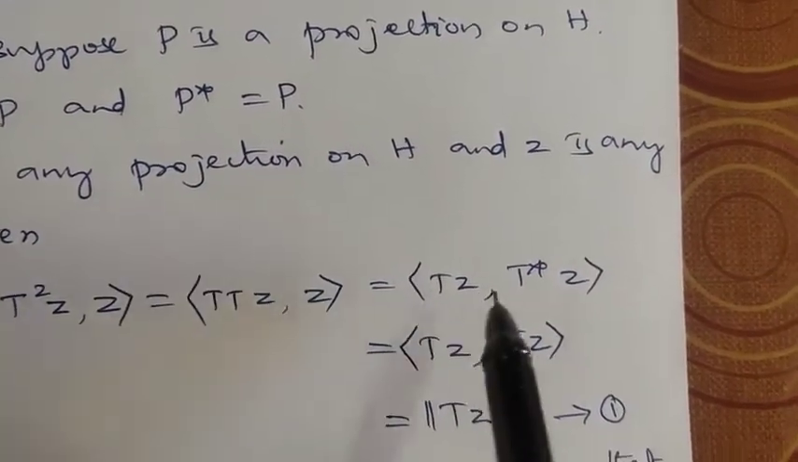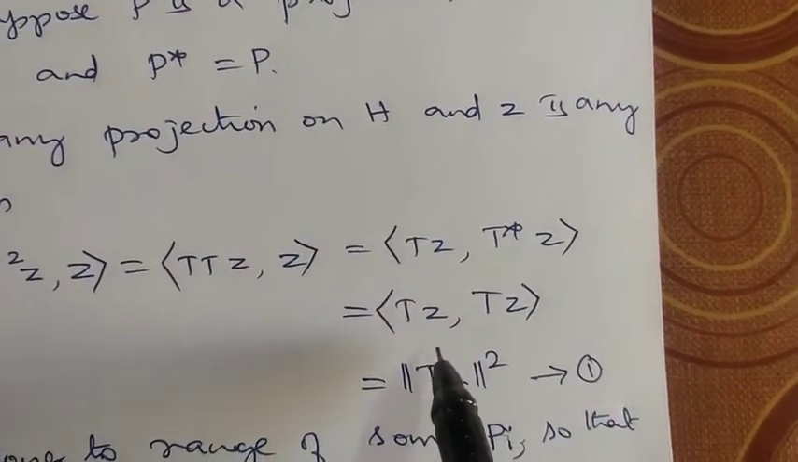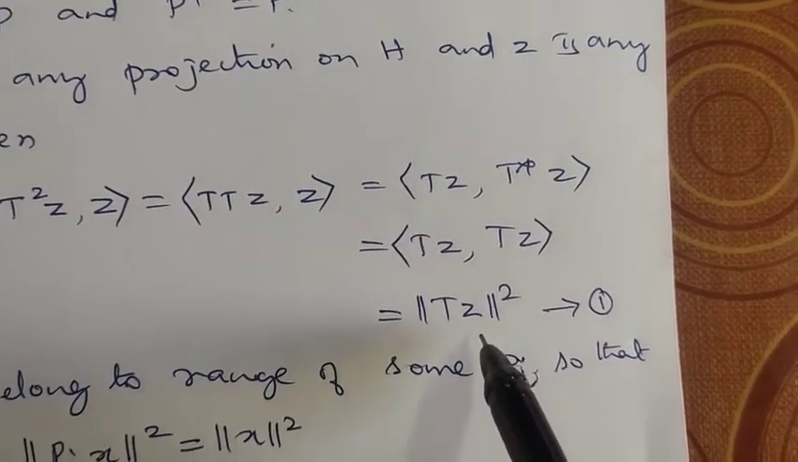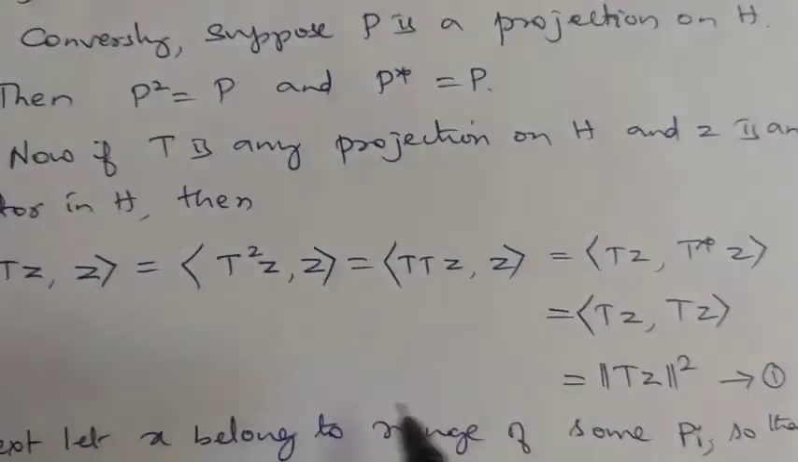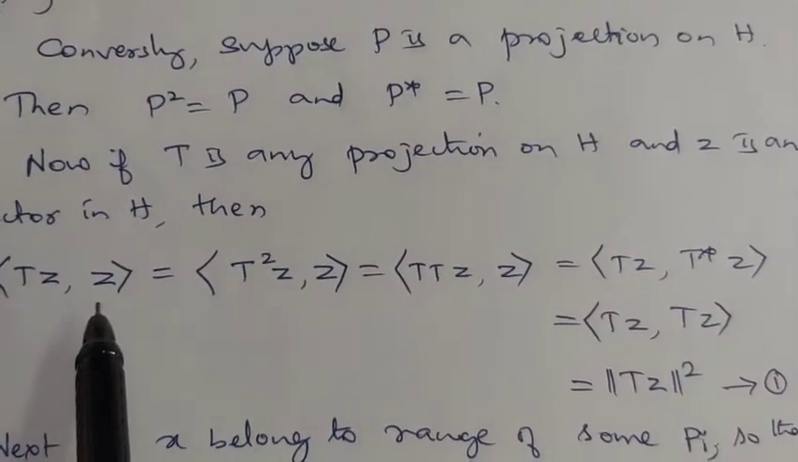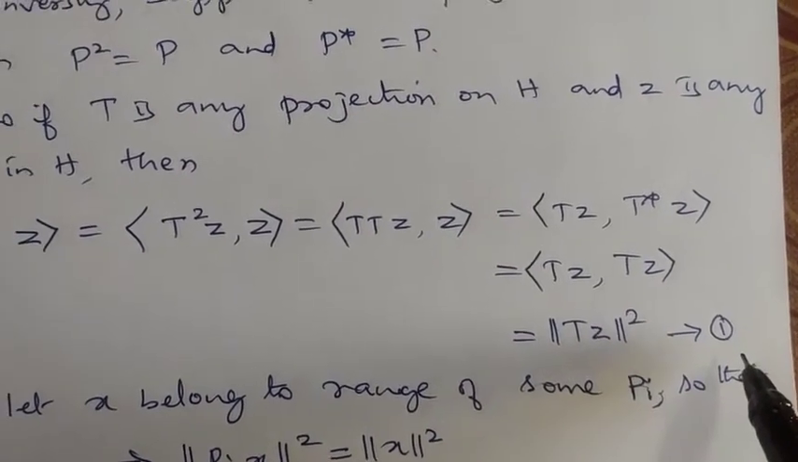You transform this T onto the right, it becomes T star of Z. So this is equal to T of Z. T star of Z is T of Z itself. So this is norm of T of Z whole square. We call this number 1: inner product of T of Z comma Z is norm of T of Z whole square.